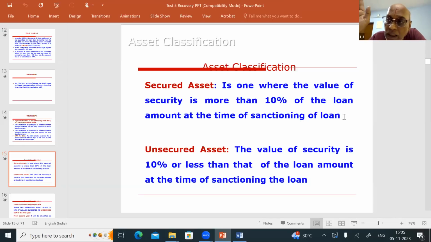At the time of sanctioning the loan, if the value of the security is more than 10% of the loan amount, it is called a secured advance. Okay, what is an unsecured advance? At the time of sanctioning the loan, the value of the security is 10% or less than that of the loan amount. If it is more than 10%, secured advance. If it is 10% or less, it is an unsecured advance. Okay, sir. Now, let us see where these advances will go when they slip to NPA.